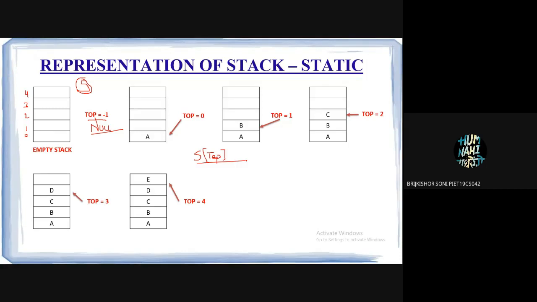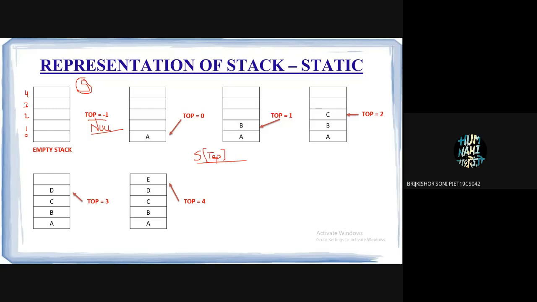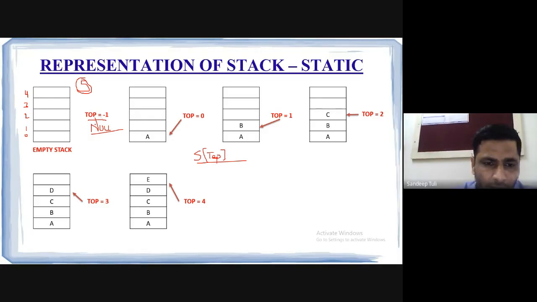Sir, we can call an empty stack null instead of top equals -1. Null is used when we are going to use pointers.